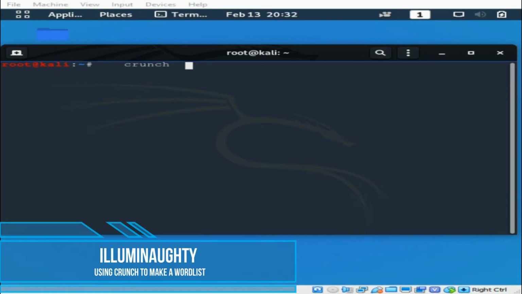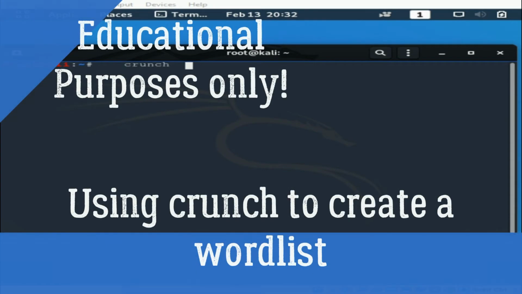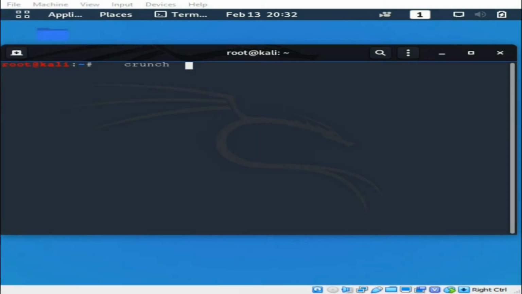Today we're going to discuss creating a word list that we can use to hack my WPA network. I ended up finding an old router with WPA security, and I decided to plug it in, set it up, and use it as a network lab. So I have that set up, and I'm going to show you how we can crack it using the techniques that we've been learning over the past few videos.